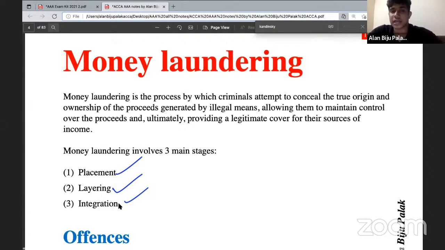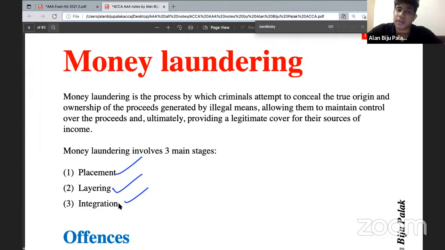And what is integration? Integration means that finally the money will have the appearance of a legitimate fund. So these are the three stages of money laundering. Placement is a disposal of illegitimate funds into legitimate business activity. Layering is a transfer of money from business to business or from place to place to conceal the original source. And integration means that finally the money will have the appearance of a legitimate fund. That is called the integration stage.